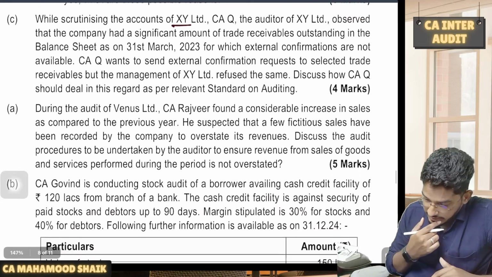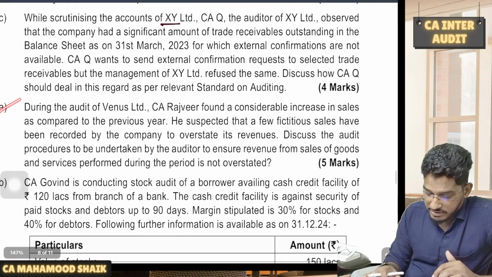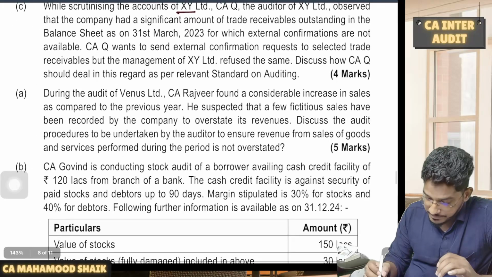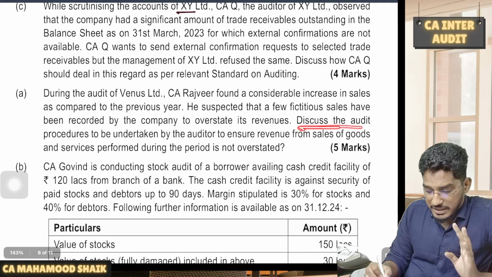Next, then we have a question from audit of items of the financial statements. If I read the last line here, it will be enough.